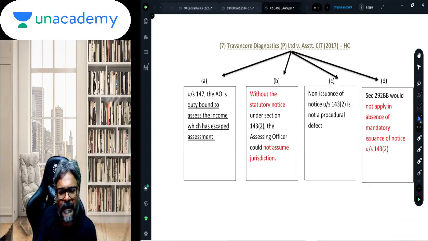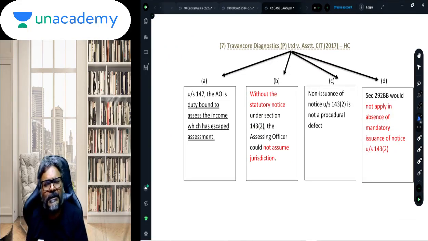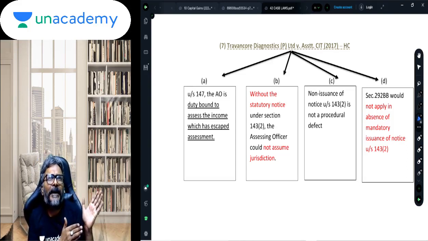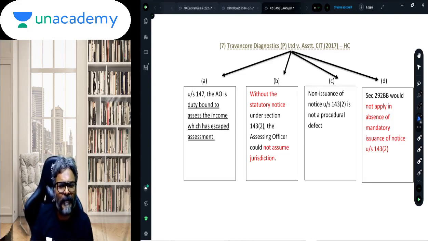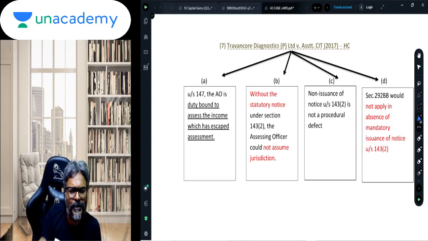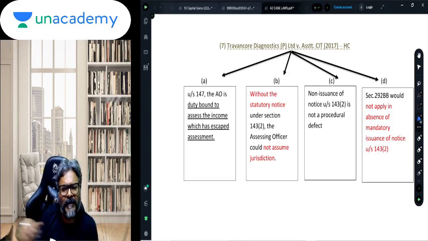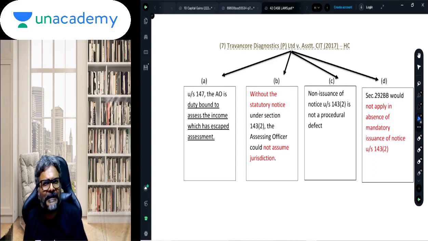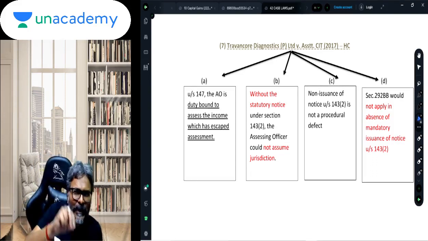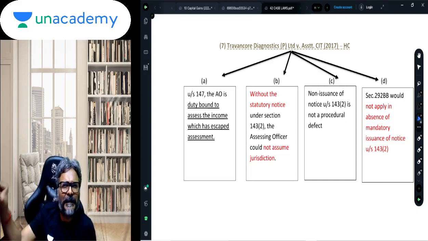So if you see the Travancore Diagnostics case here in 147, although, students, this case law relates to the old era, still this case law is relevant for your examination. Just pay attention to this one. In Travancore Diagnostic Private Limited, in the 147 reassessment, the assessing officer has to assess the income which has escaped the assessment.